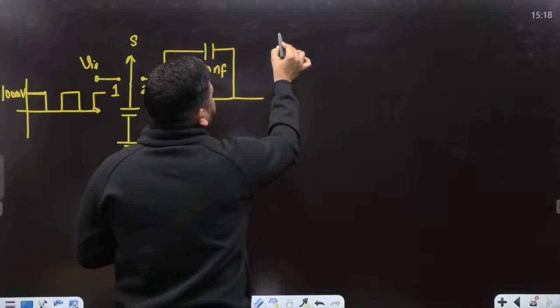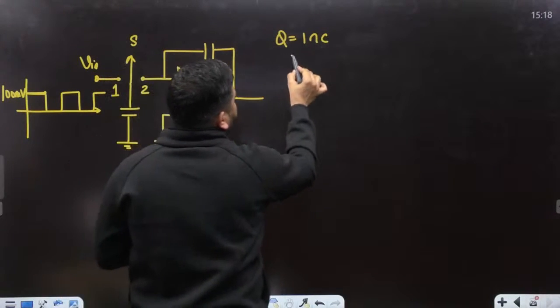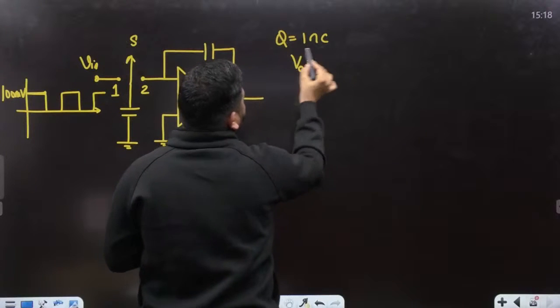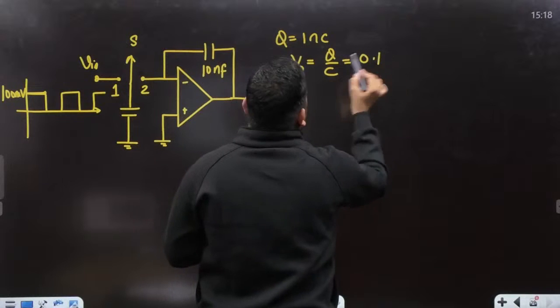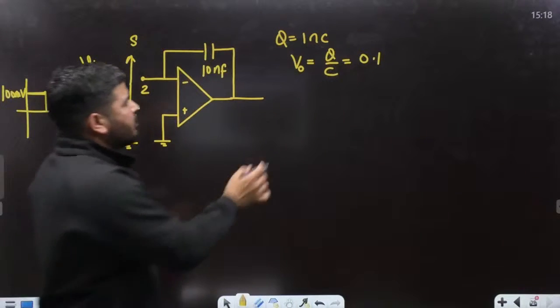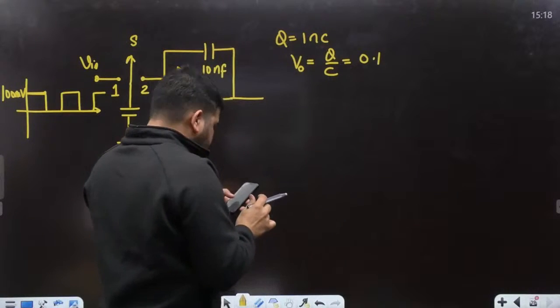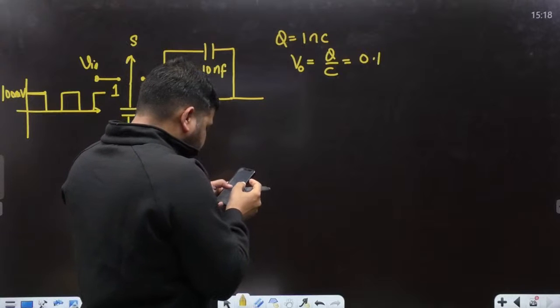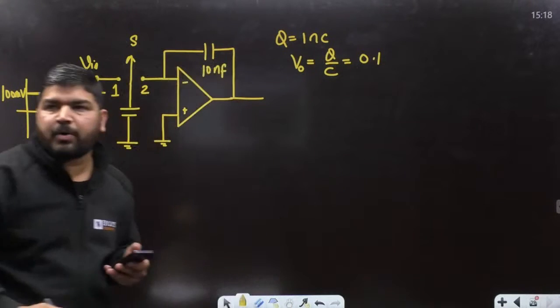So obviously the initial voltage is equal to Q by C, that is equal to 0.1 volt. Q is equal to CV, so the voltage across this capacitor will be Q by C, that is 0.1 volt. Is it clear, guys? The charge stored is 1 nanocoulomb, so the initial voltage came out to be 0.1 volt.